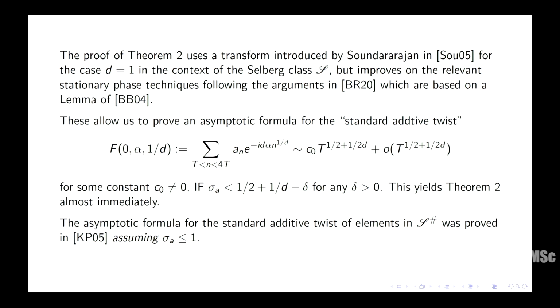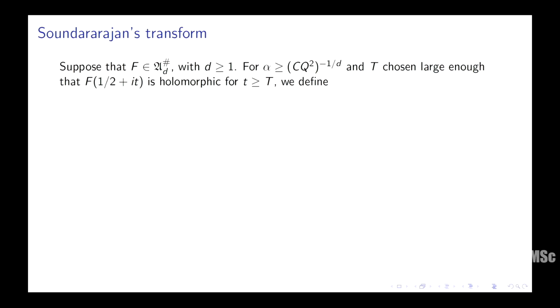All right. So I should say that there is independently this asymptotic formula for the standard. This formula is proved unconditionally, so to speak, with just assuming that sigma A is less than or equal to 1. I need this stronger hypothesis, right? So they have that anyway for elements in S sharp. Okay, so how does one go about doing this?